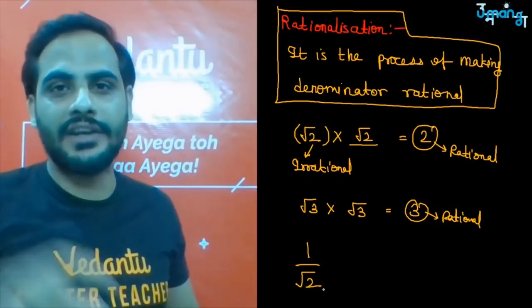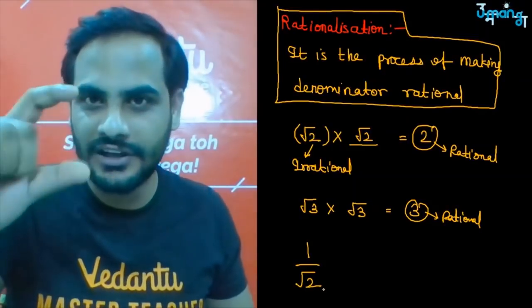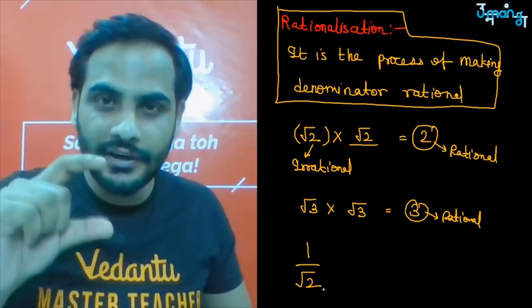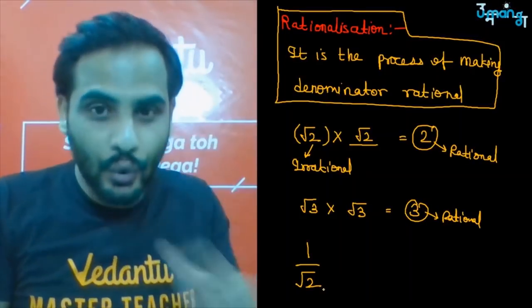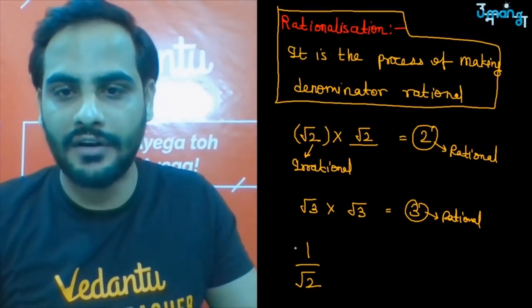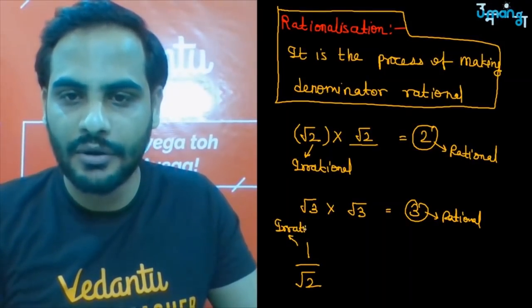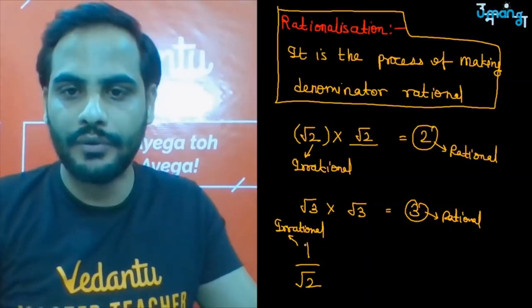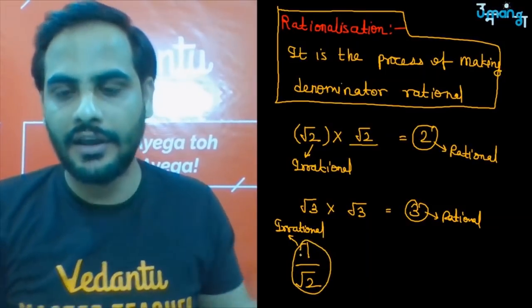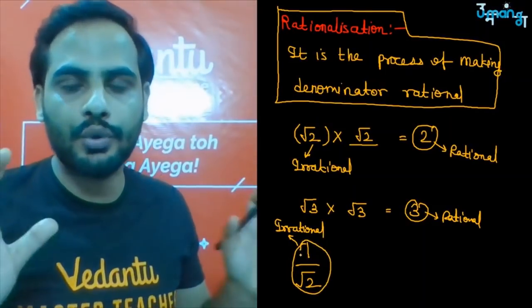Now here you can see that the numerator is a rational number, and the denominator is an irrational number. Overall, the number is irrational because root 2 is present.